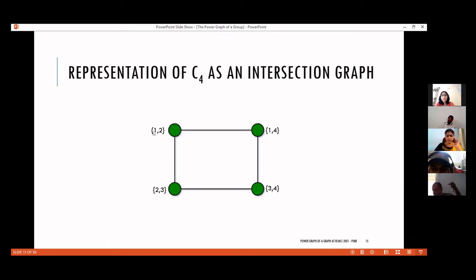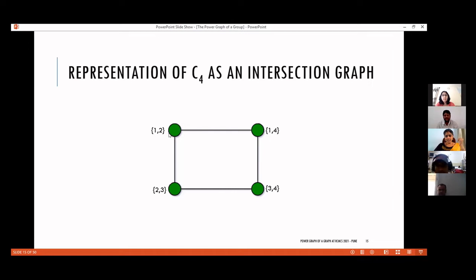So here you have set {1, 2}, and here you have set {2, 3}. You take the intersection. 2 is present as an element in the intersection. 2 is a common element for both these sets, right? So the intersection is non-empty, and hence there is an edge from {1, 2} to {2, 3}.